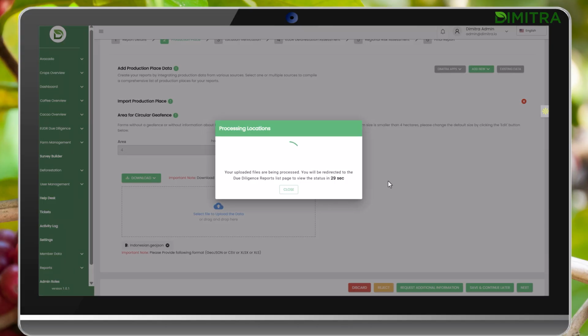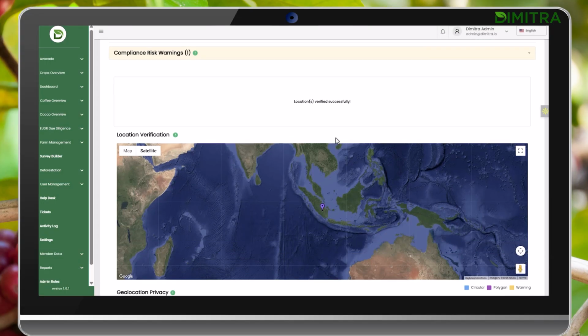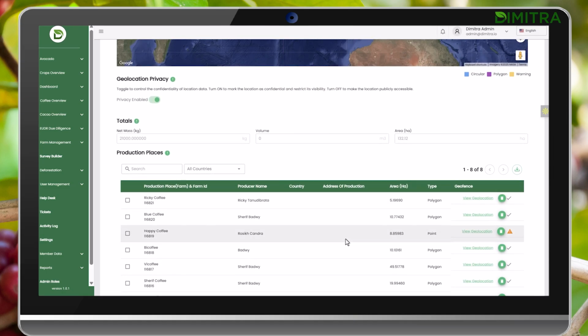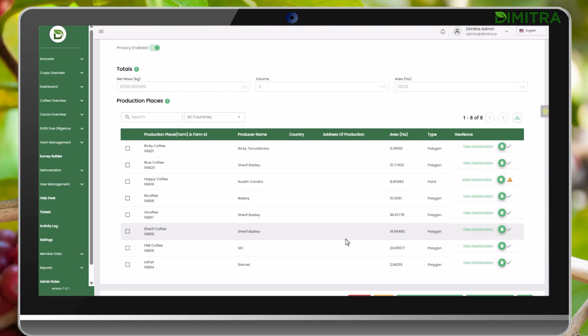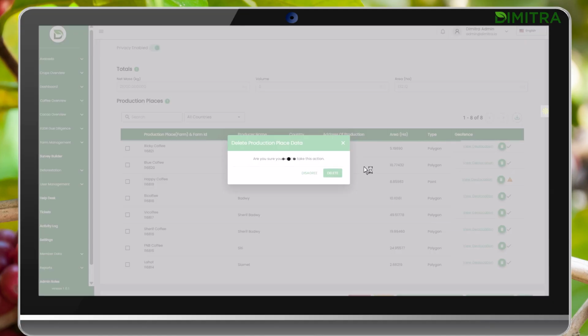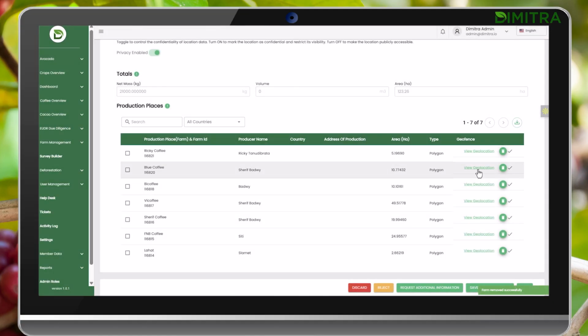Click Next and go to the third step, which is the location verification. Here you can review your farms and decide if the locations are correct or if there's any mistakes and you need to remove the farm from the shipment. Once the locations are verified, we go to step 4, where the system then starts to generate a deforestation assessment.